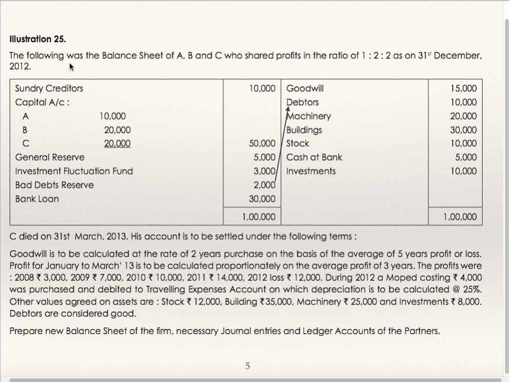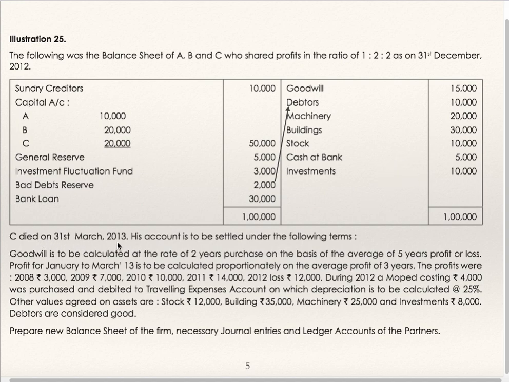Illustration 25. The following was the balance sheet of A, B and C, who shared profits in the ratio of 1:2:2, as on 31st December 12. This is their balance sheet. Sundry creditors, capital account, general reserve, investment fluctuation fund, bad debt reserve and bank loan. Bad debt reserve is to be deducted from debtors. You have to be very careful. Goodwill, debtors, machinery, building, stock, cash at bank and investments.